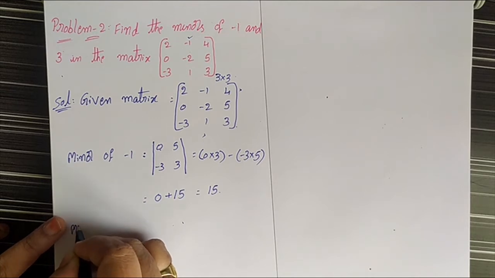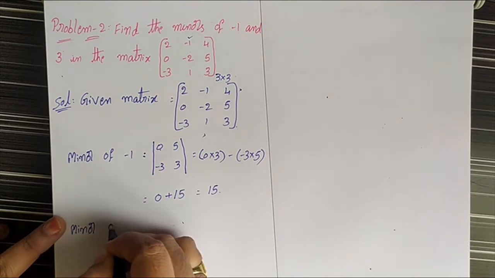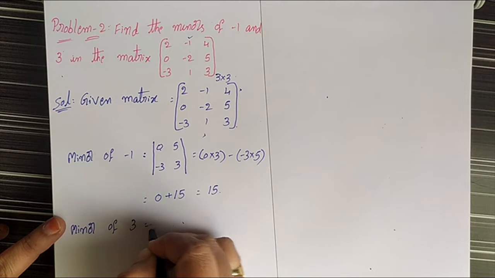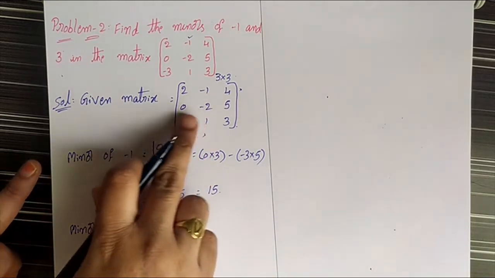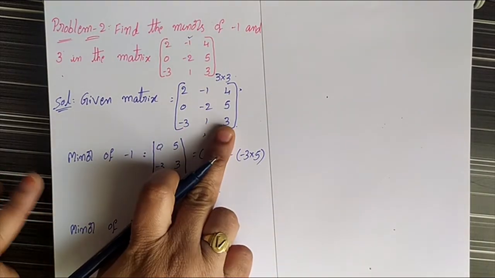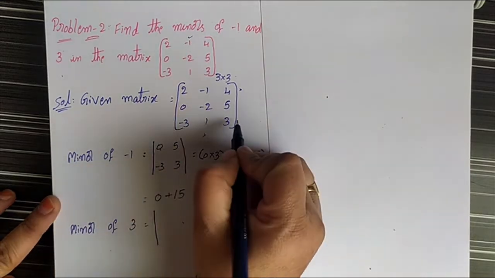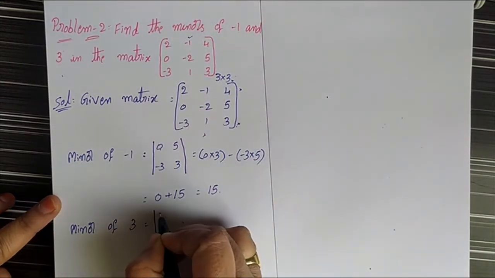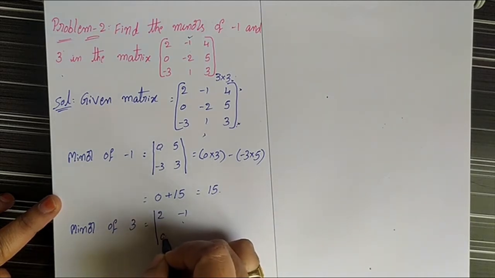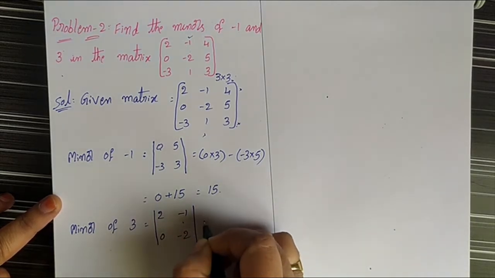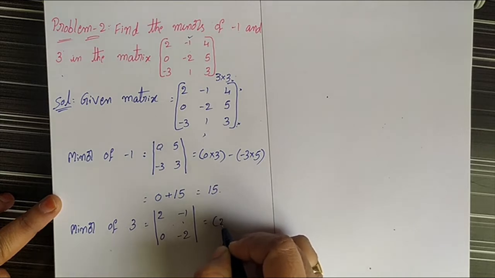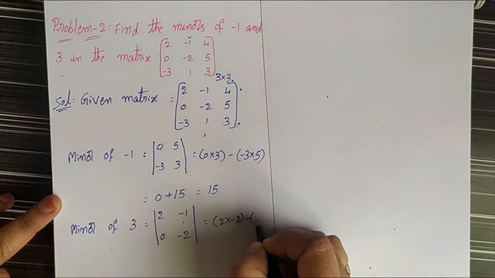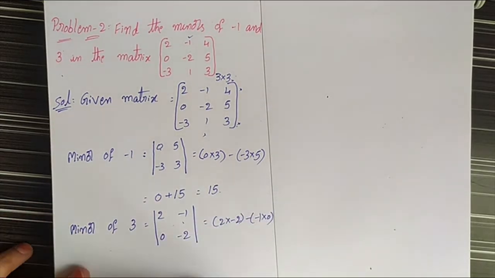Next, find the minor of element 3, which is the determinant where 3 is here. Deleting this row and this column, the remaining elements are [2 -1; 0 -2], which equals 2 into -2 minus (-1) into 0.